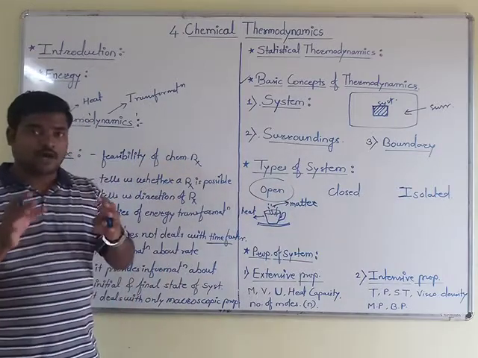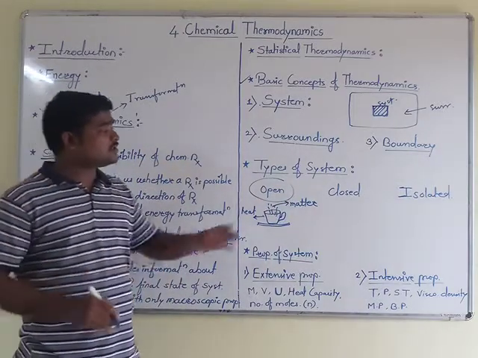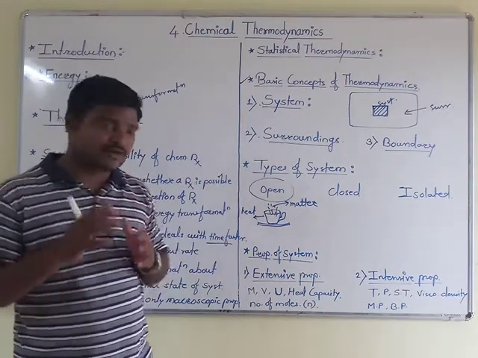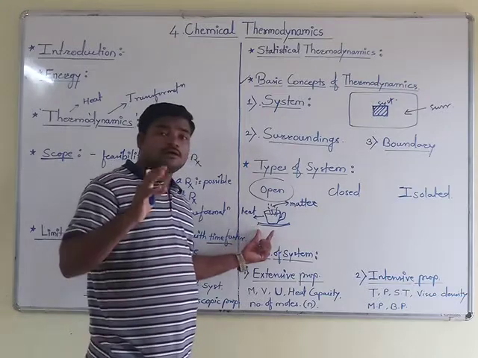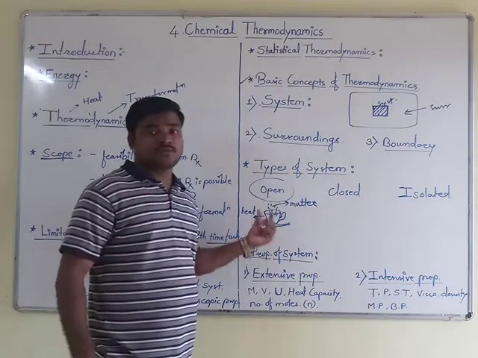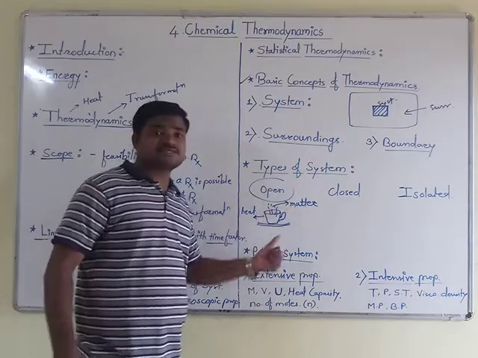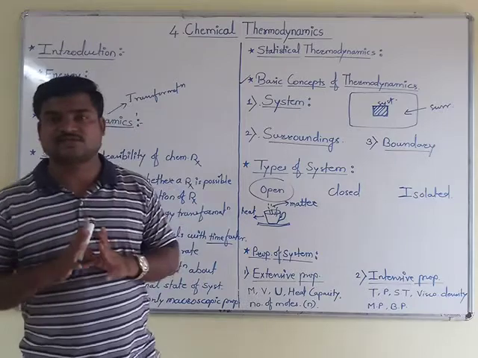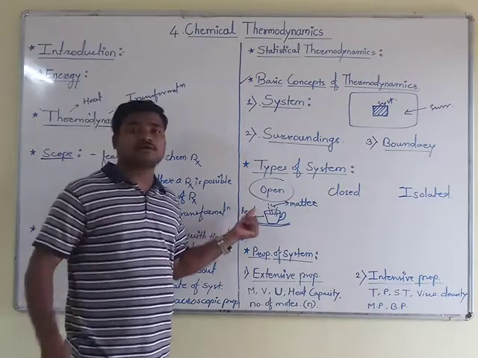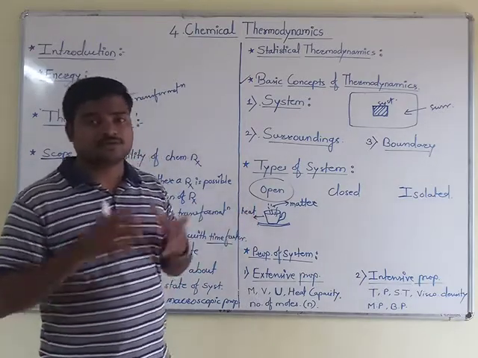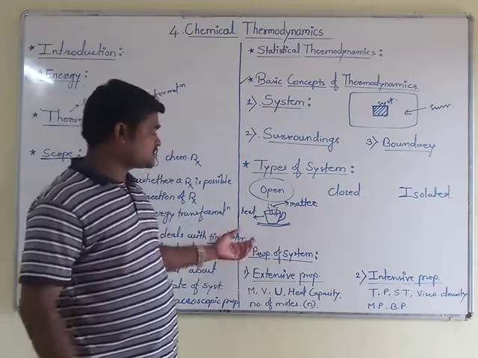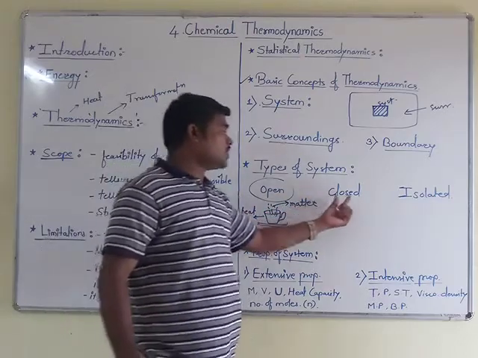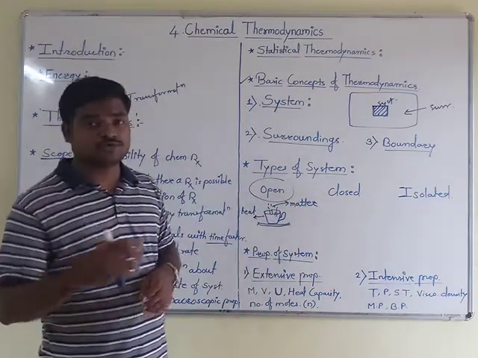Now we will go for the closed system. Whenever you come across a definition, how can you define it? It is a type of system where both heat as well as matter can be exchanged with the surrounding, called an open system. So this is the simplest definition. For a 1 mark or 2 mark question, this may be asked in your theory exam, so you just write this point or definition. Now we will go to the next point, that is closed system.